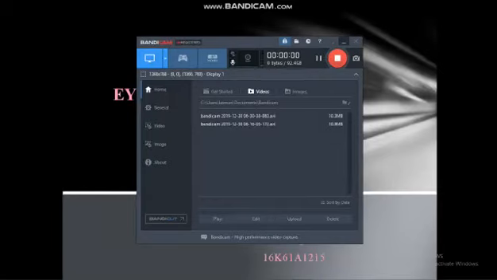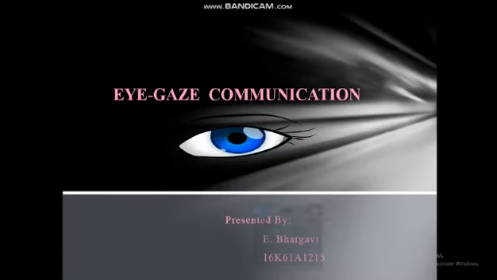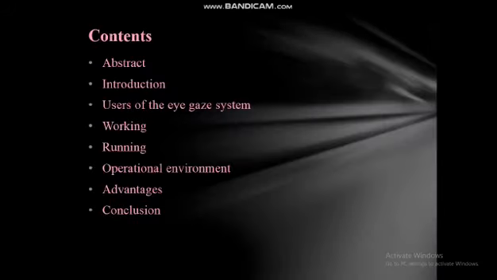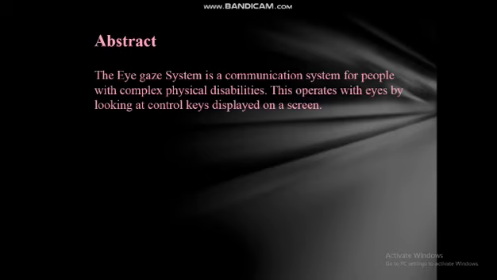Bhargavi and I am here to discuss eye gaze communication, which is also called eye gaze human computer interface. The contents we are going to discuss are abstract, introduction, users of the eye gaze system, working, running, operational environment, advantages and conclusion. Coming to the abstract, the eye gaze system is a communication system for people with complex physical disabilities, and this operates with eyes by looking at control keys displayed on the screen.